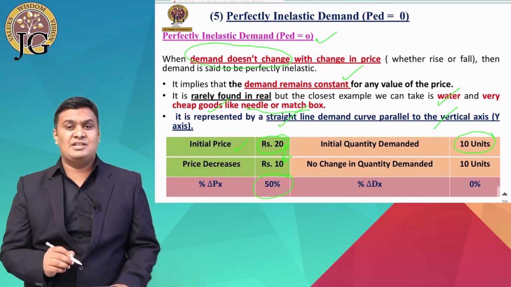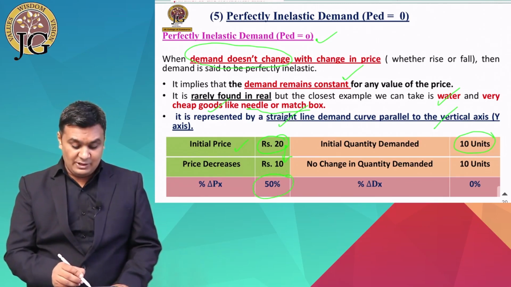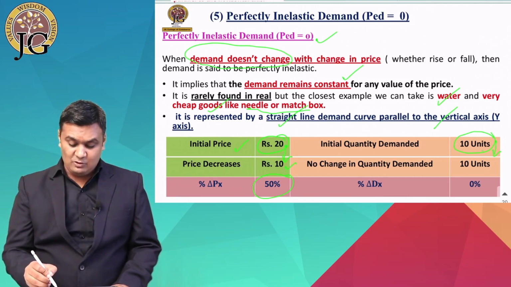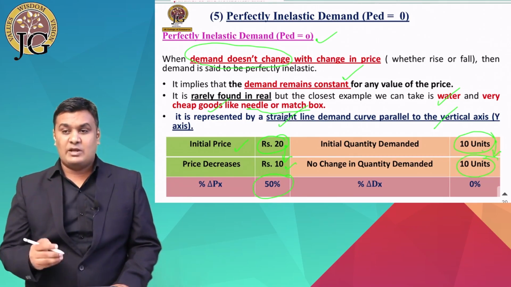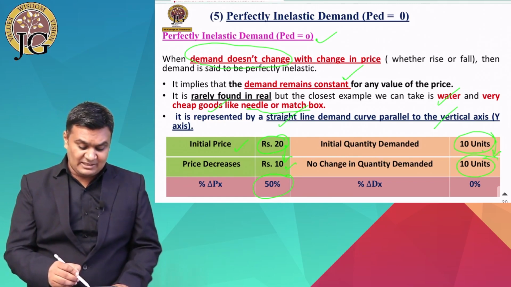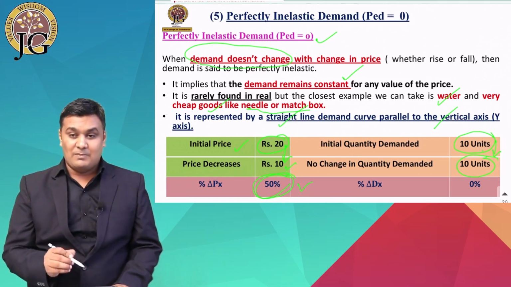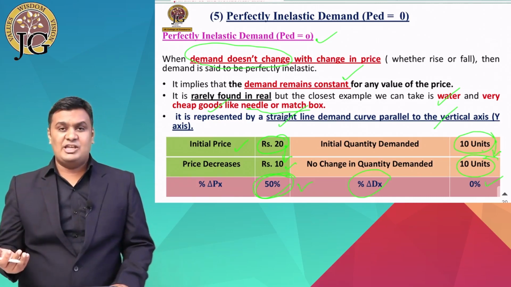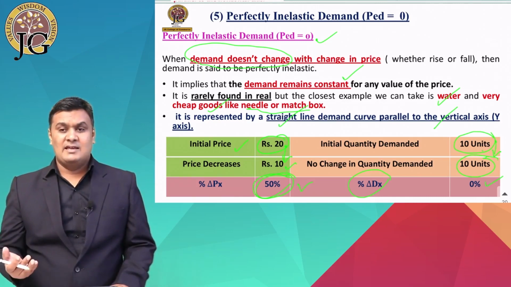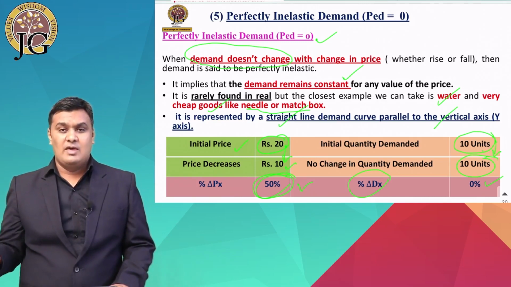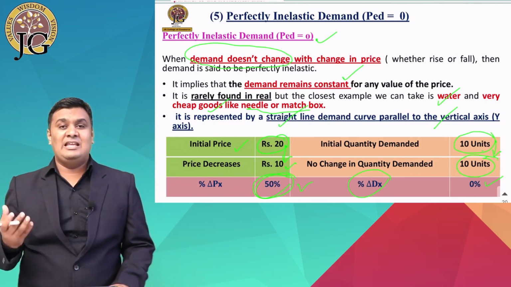So here the price changes by 50%, but the demand remains the same, 10 units to 10 units. So there is no change in demand. It means the percentage change in demand is equal to 0. So it is known as perfectly inelastic demand.